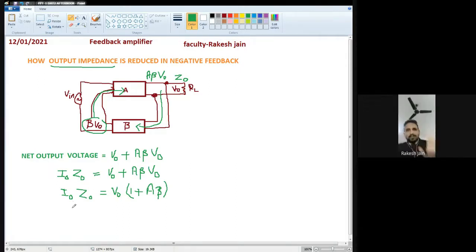Now, I0 Z0 is equal to this, and because this is a new impedance, the impedance in the feedback case, instead of Z0 we can write ZF. So this Z0 or ZF is equal to V0 upon I0 multiplied by 1 plus A beta.